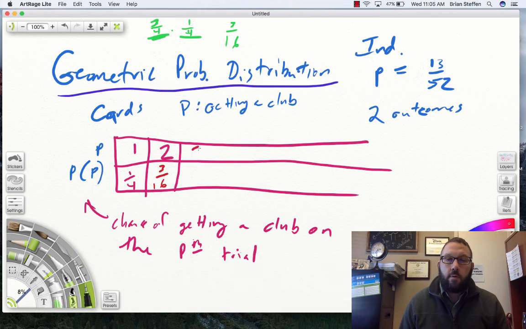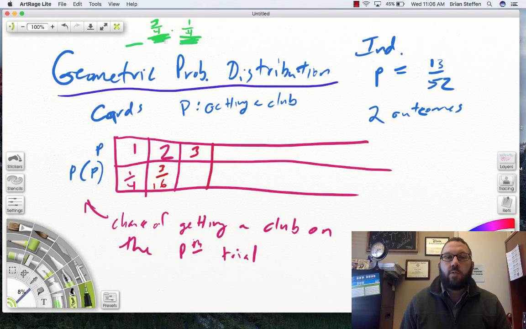Now we're going to have a third trial. I'm going to add it to the front, because the last trial is still a club.